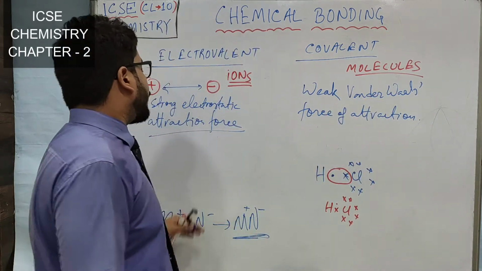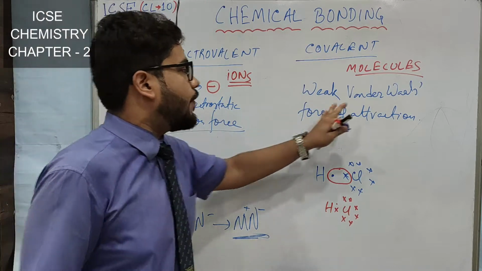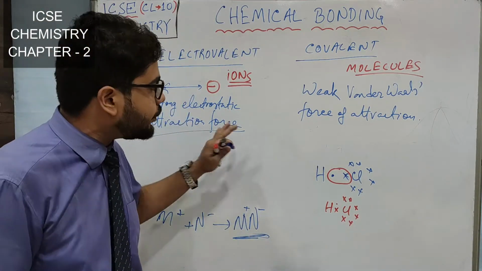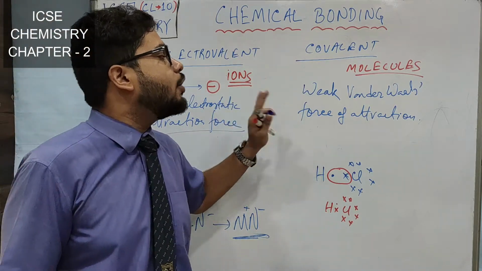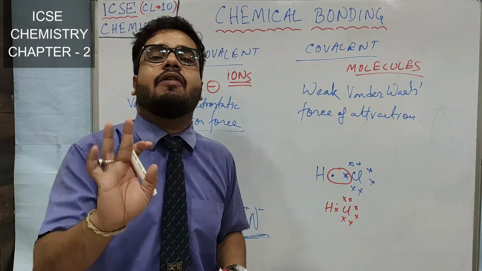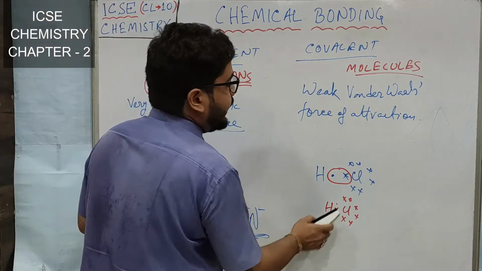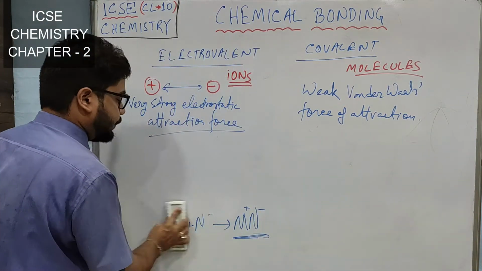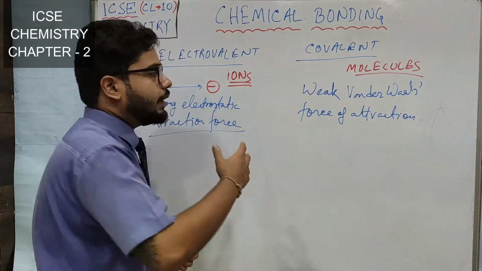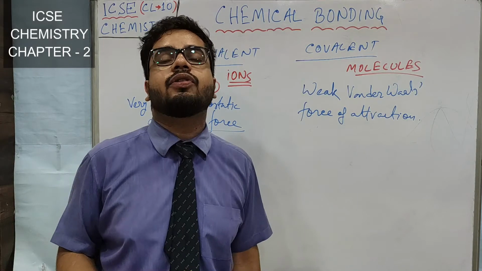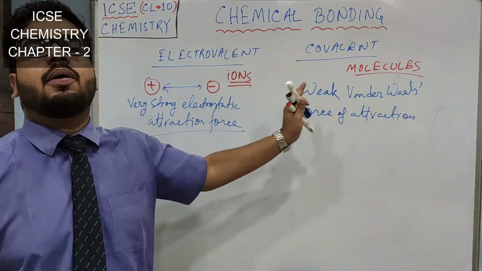Understood? If you are forgetting these terms, electrostatic or van der Waals, no problem. You just say very strong attraction force here, and here you say weak force of attraction. That is enough for ICSE level. Now we have to learn, if this is the fact between the attraction forces of electrovalent and covalent compounds, then what are the effects of these causes?